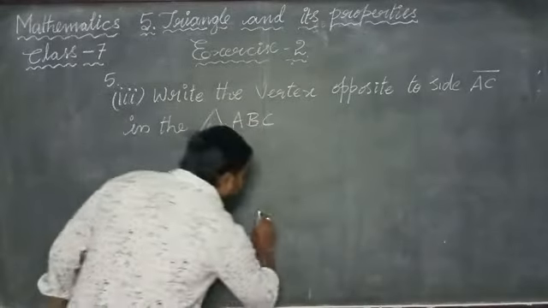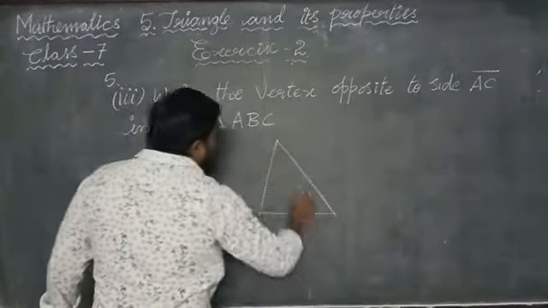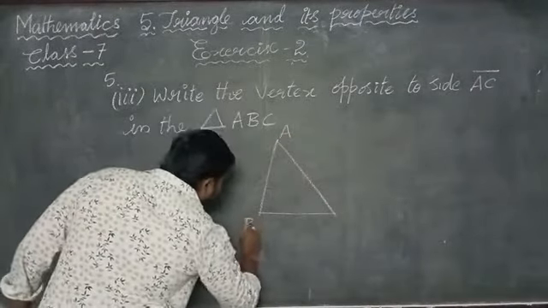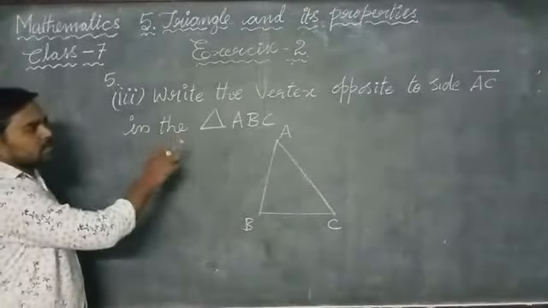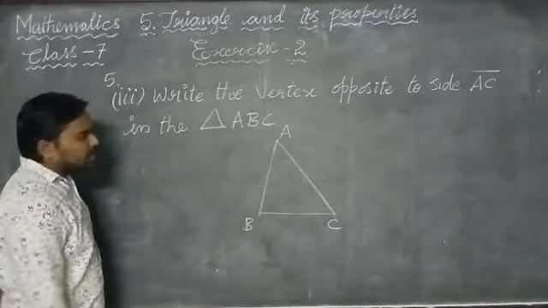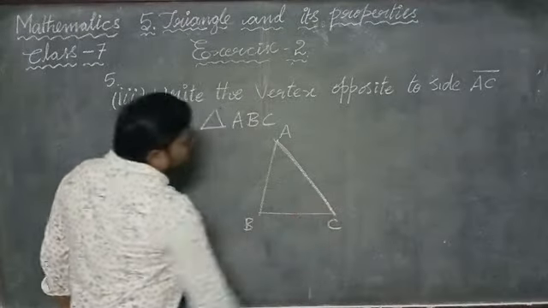Now let us draw the triangle ABC. Okay, it is a triangle ABC. Now we have to write the vertex which is opposite to line segment AC. Here is the line segment AC.